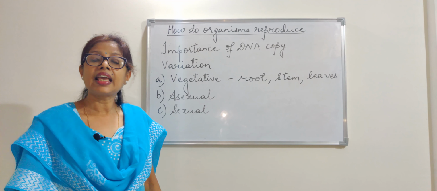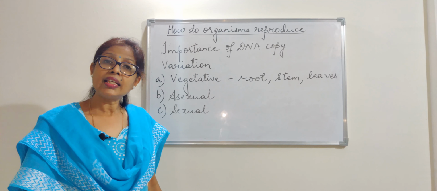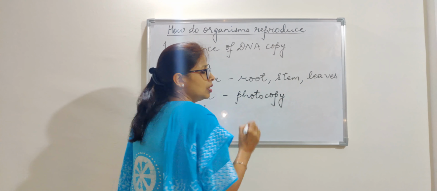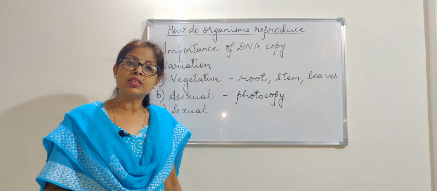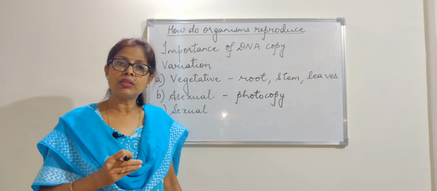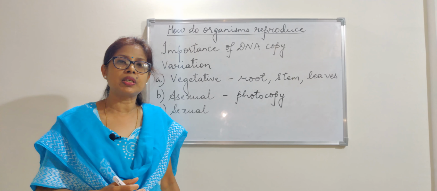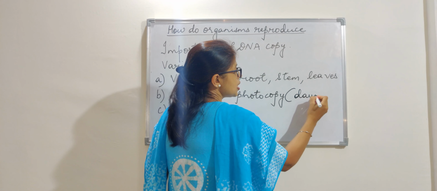Next is asexual reproduction. Asexual reproduction is just a photocopy of the parent. Here, the organism, whether it is a minute one or a little bigger, makes exact copies and we call them daughter cells.